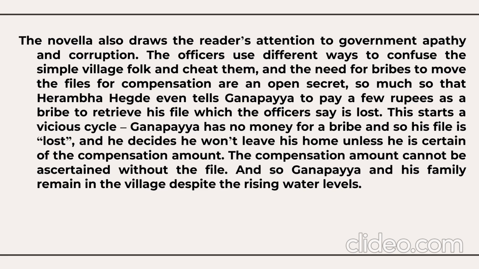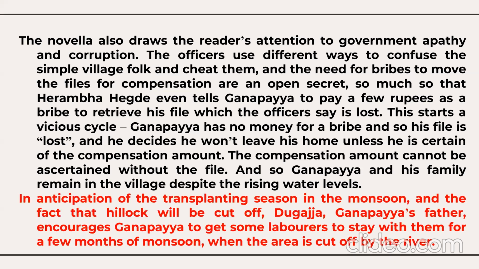This starts a vicious cycle. Ganpaya has no money for a bribe, so his file is lost. He decides he won't leave his home unless he is certain of the compensation amount. The compensation amount cannot be ascertained without the file, so Ganpaya and his family remain in the village despite the rising water levels.